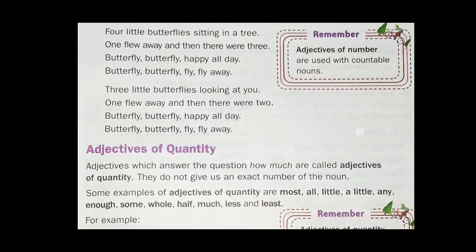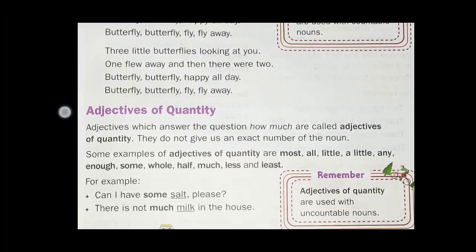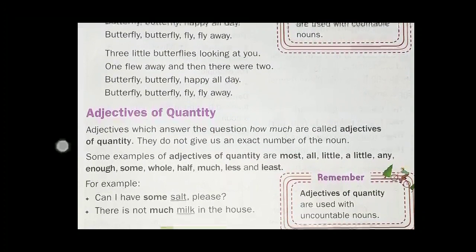In this line, adjective of number is 4, because this word 4 answers the question: how many butterflies are sitting in a tree? Then the answer is 4. This question please do by yourself.